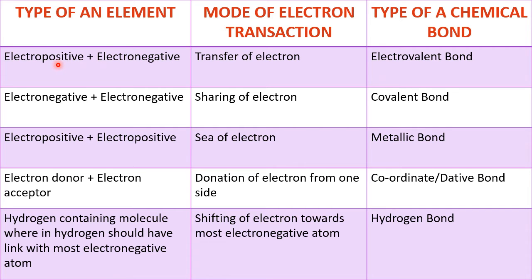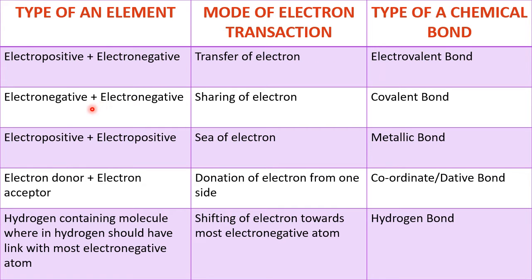One is ready to give, one is ready to accept or take. So it is called a give and take business. That means electron transfers from the electropositive to the electronegative. That is the mode of electron transaction. And after transfer, whatever bond forms is called an electrovalent bond or ionic bond.